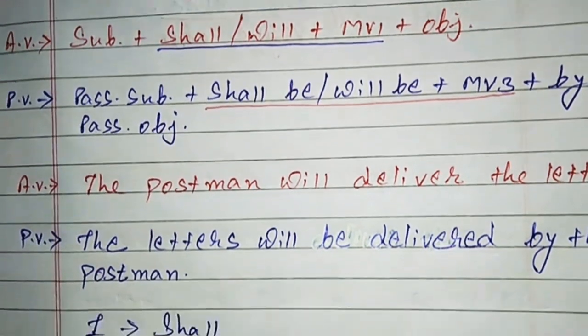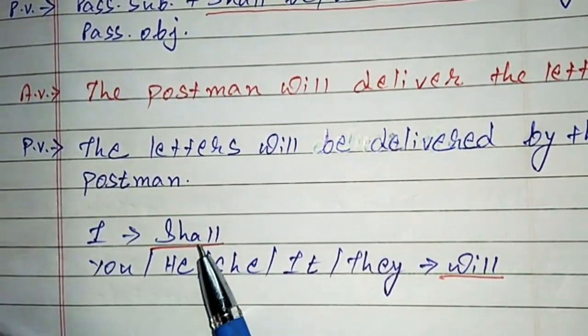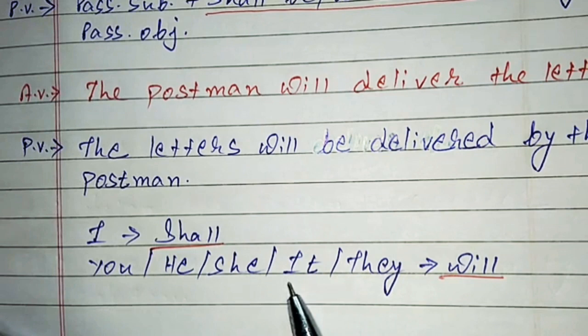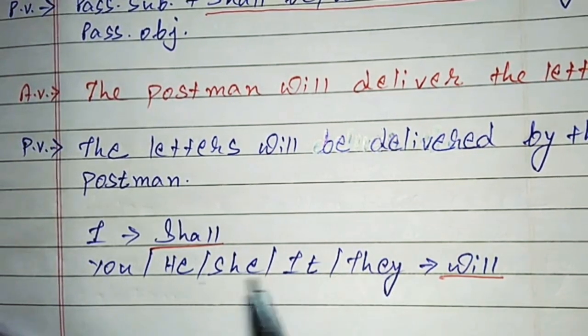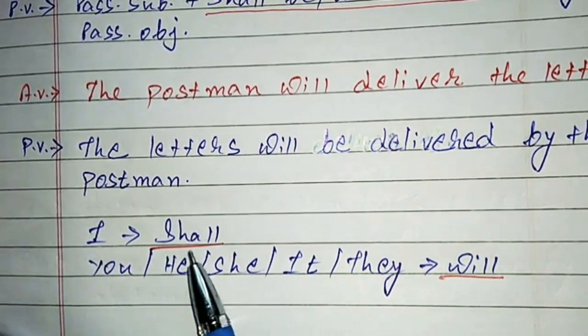I have given here something. I is used for shall. So shall always comes before I, and you for second person or third person will be used. So you, he, she, it, they we can use for will, and after I we will use shall.